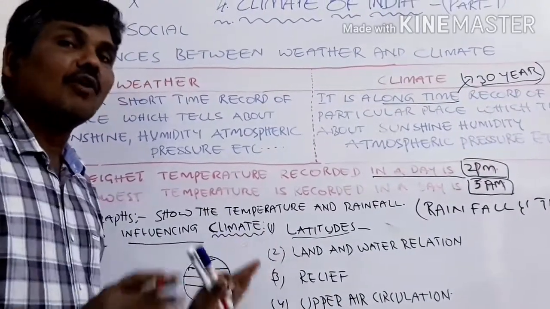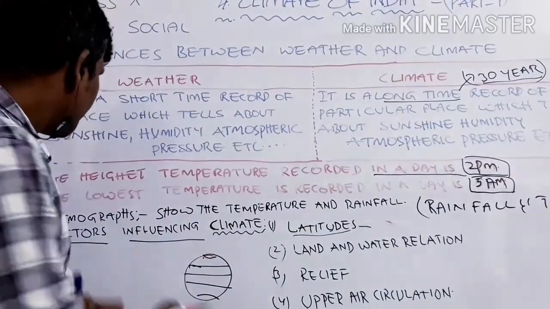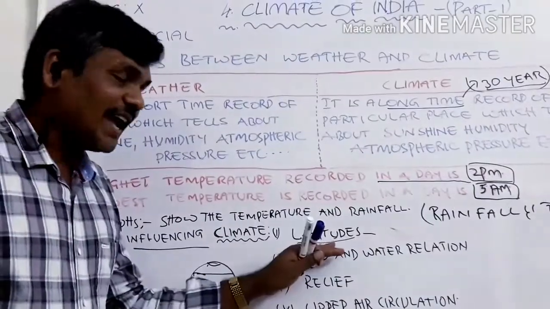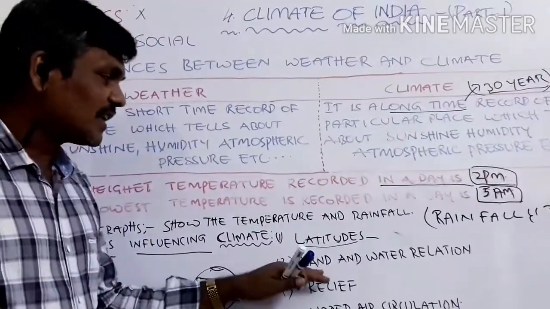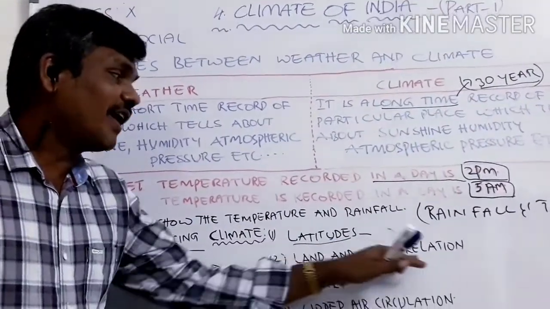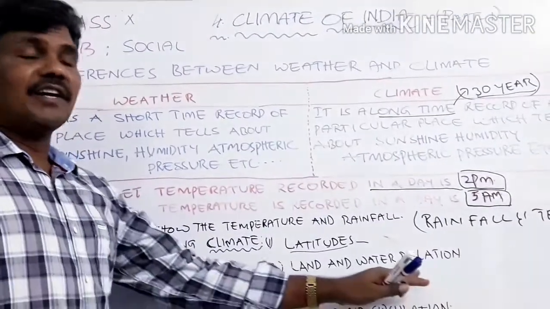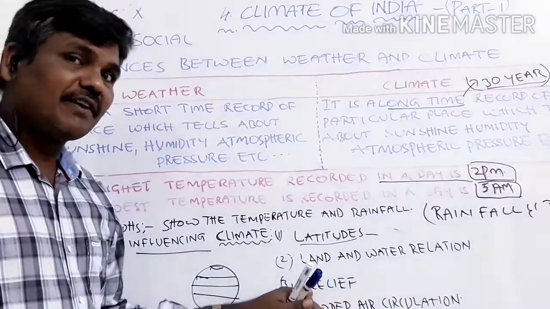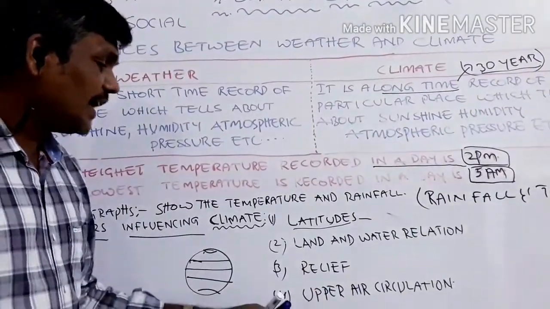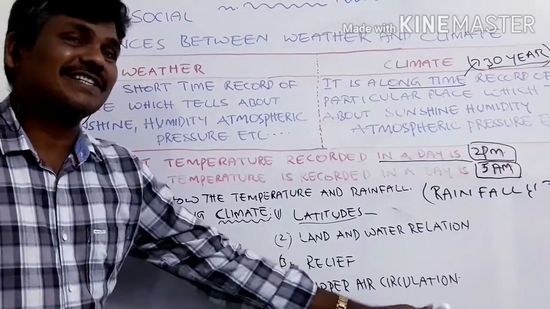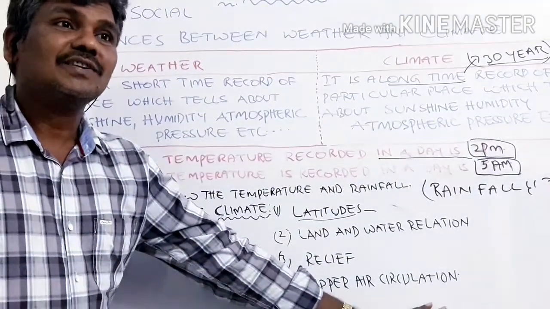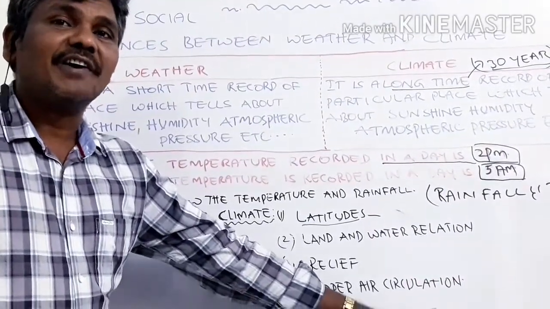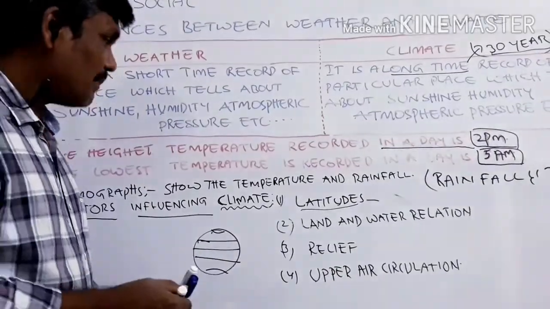First, let us focus on how many factors are there. See, the first topic is the factors influencing climate. First one is the latitudinal factor. Second one is land and water relation. This is also one of the factors. The next one is relief. Relief also is one of the factors. And the next one is upper air circulation. So this is also one of the factors which are affecting our climate. Come on, let us learn about them one by one.